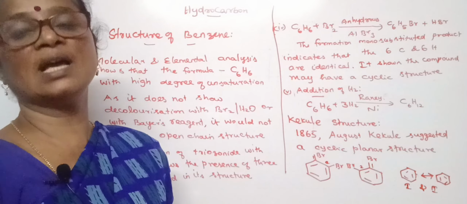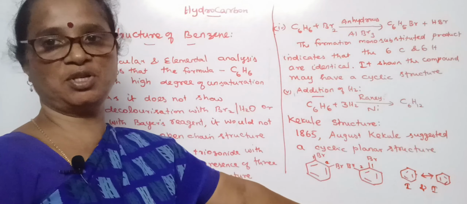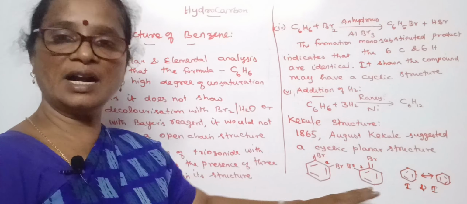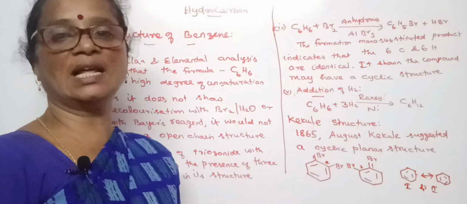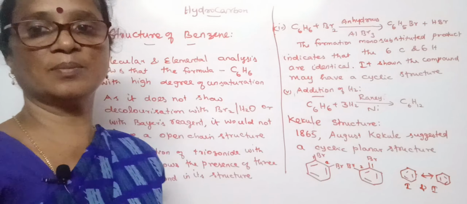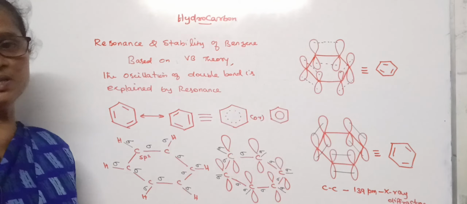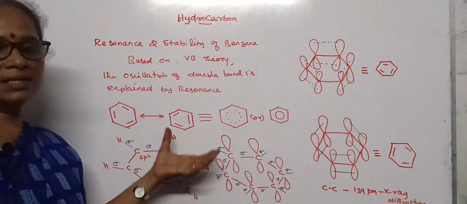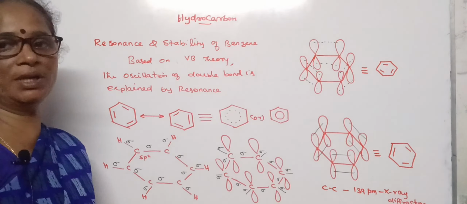These two questions he fails to explain. So to explain about the substitution reaction and unusual stability of benzene ring, we need to know the resonance of benzene. Let us explain about the resonance and stability of benzene. The resonating structure of benzene is explained on the basis of VB theory.